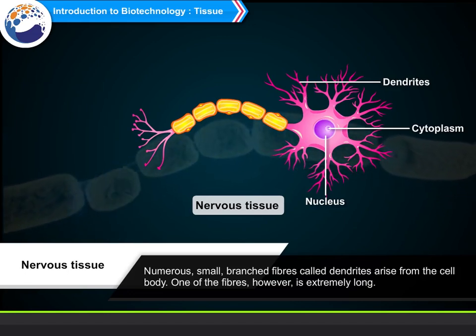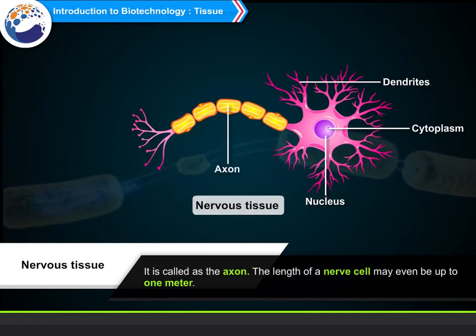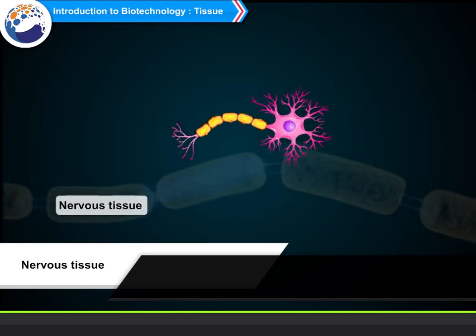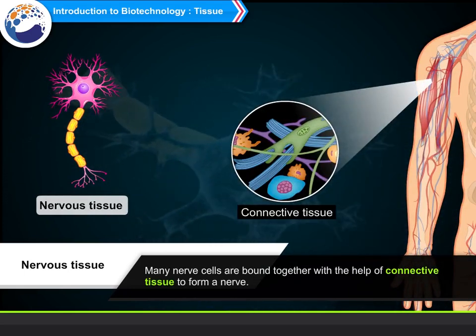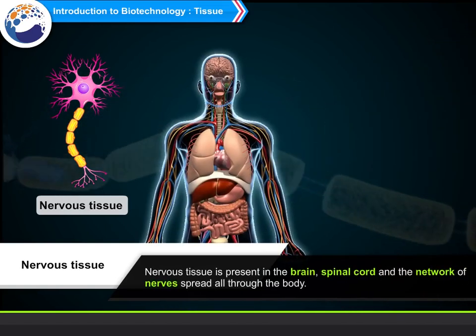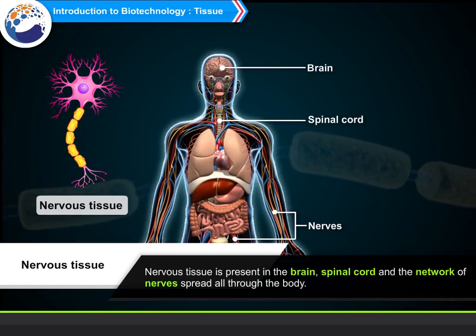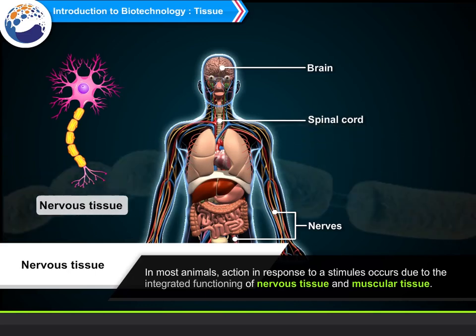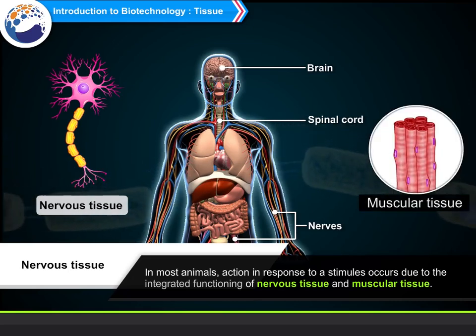One of the fibers, however, is extremely long. It is called the axon. The length of a nerve cell may even be up to 1 meter. Many nerve cells are bound together with the help of connective tissue to form a nerve. Nervous tissue is present in the brain, spinal cord, and the network of nerves spread all through the body. In most animals, action in response to a stimulus occurs due to the integrated functioning of nervous tissue and muscular tissue.